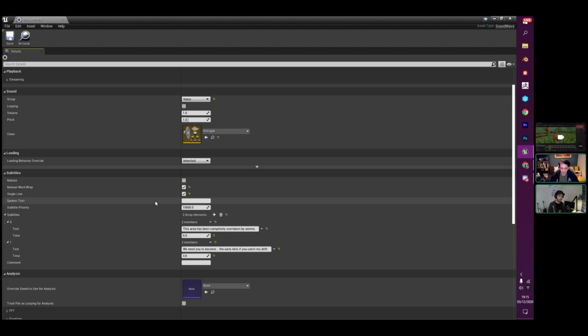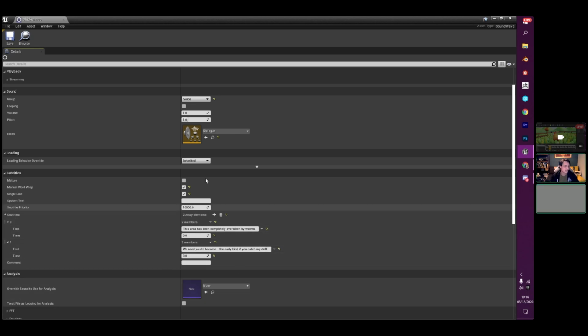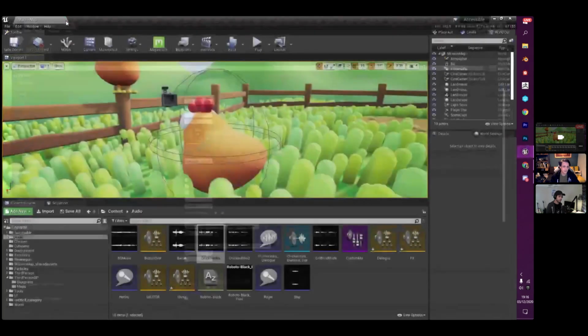And that's actually all you need to get your subtitling working. So basically anything that has an audio cue with this subtitle text in, which again is localized text data as well, will all get fed into your localization data. That will automatically just get brought up whenever you choose to add that text.